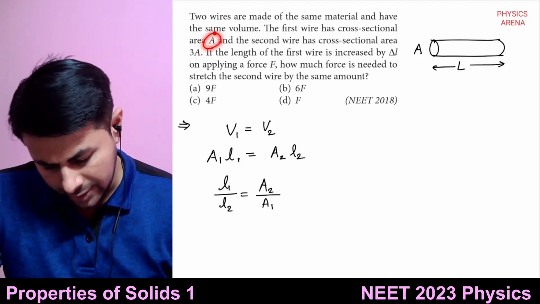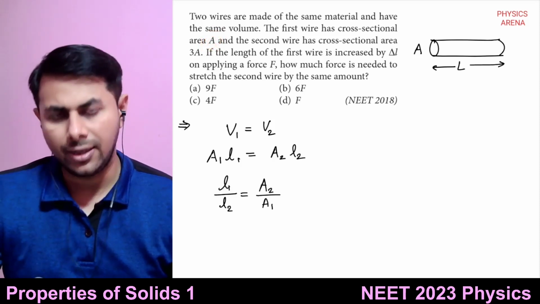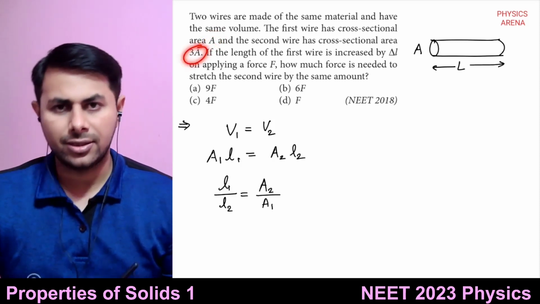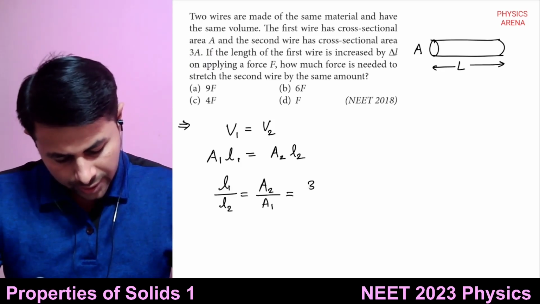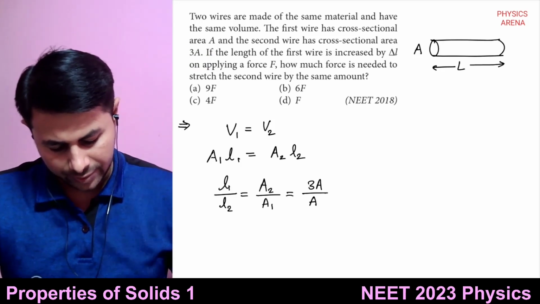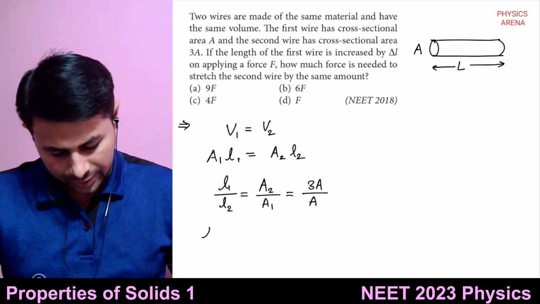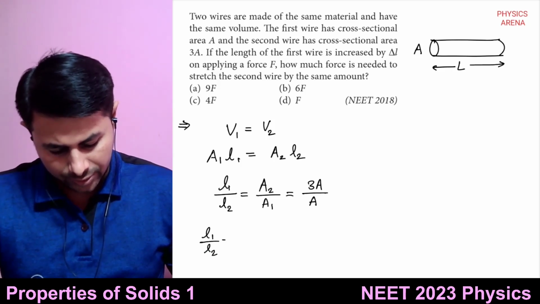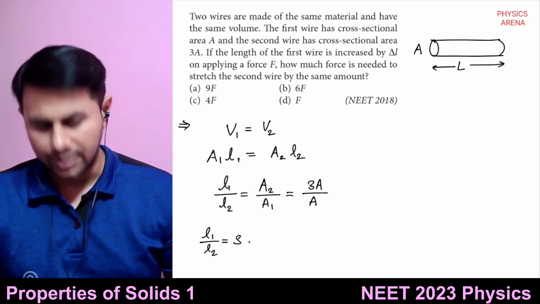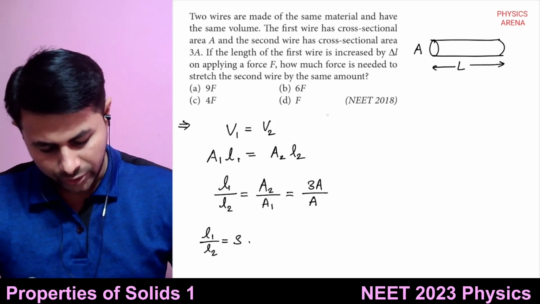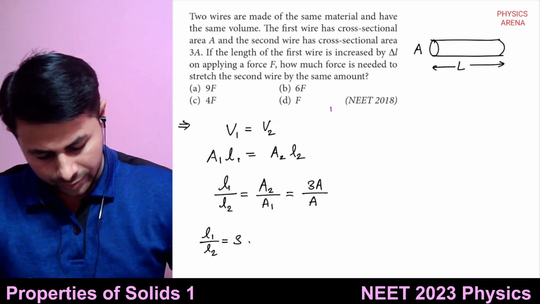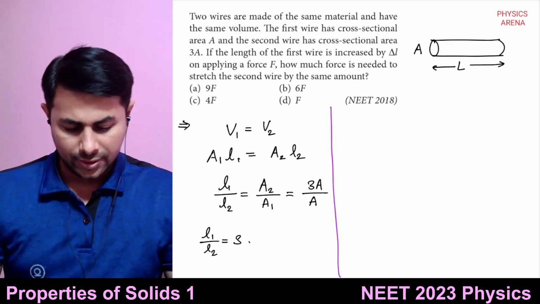So see, this thing is given. Area of first wire is A, area of second wire is 3A. So this is equal to 3A upon A. So L1 upon L2 is equal to 3. This is what we can find out from the given information.